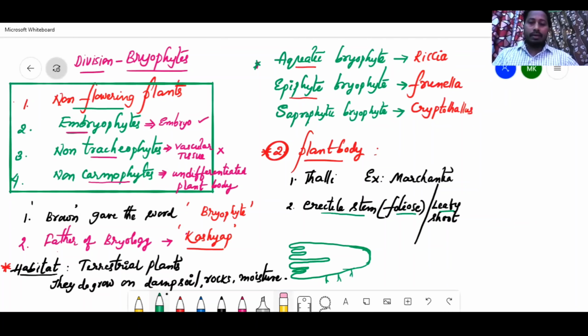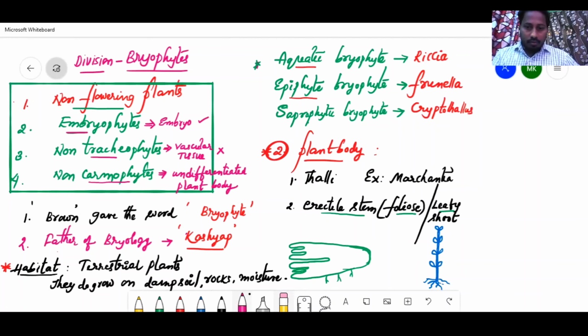So here, this is called thalli, whereas erectile stem means, this is erectile stem, and see here, this is erectile stem or leafy shoot.